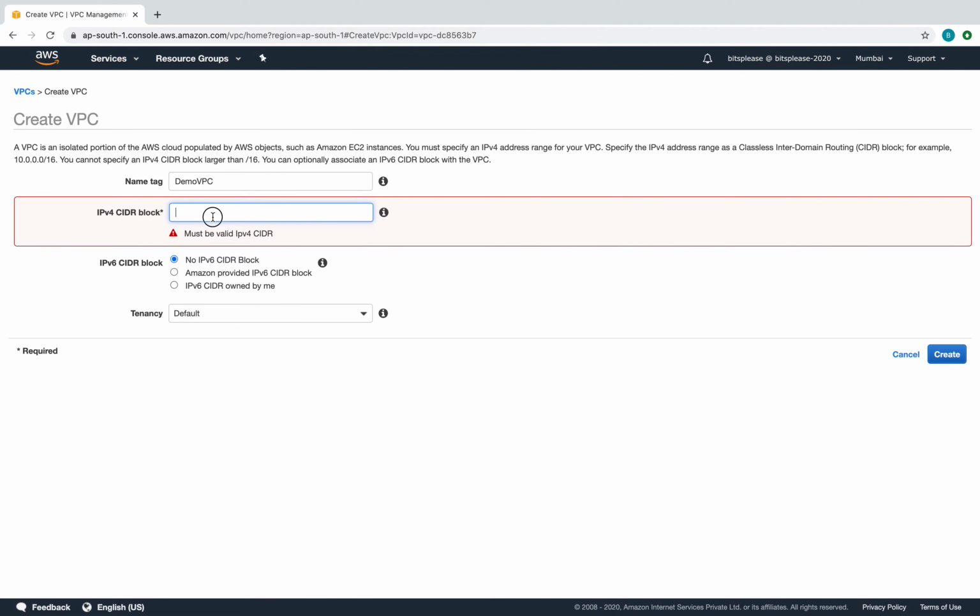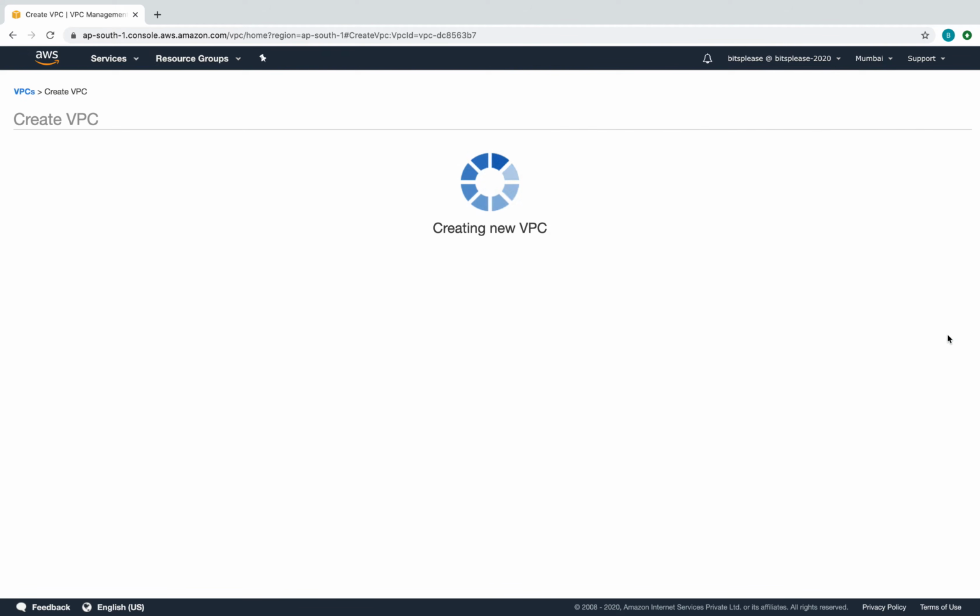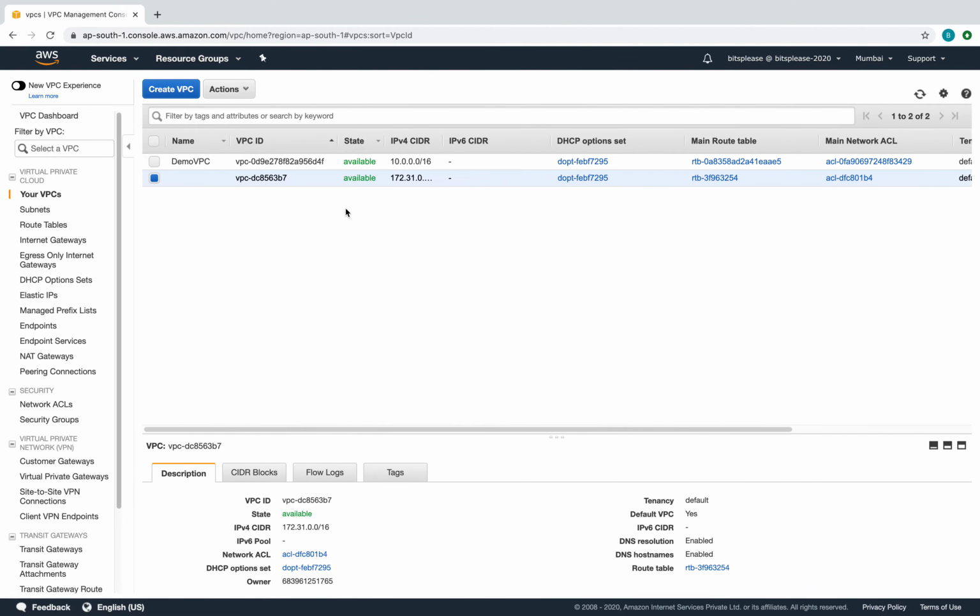So let's get to it. Let's put in 10.0.0.0/16, right? So let's use this as our CIDR block. You can even have IPv6, but I really don't want it now, so I'm going to create it. So there you go, our VPC is created. You can see here, this is the one which we just now created, which is good. I'll obviously not spend time talking about the CIDR block because this is pretty straightforward. /16 is basically 2^16 addresses that can be created in this particular block.